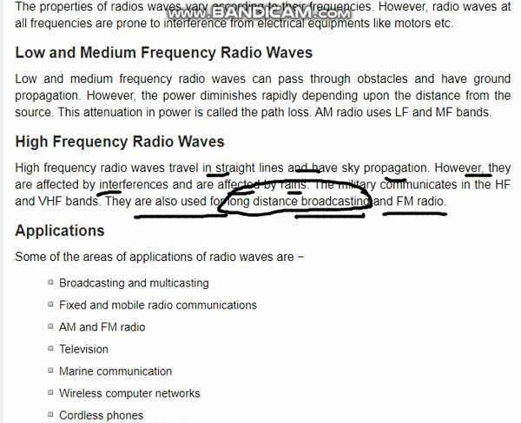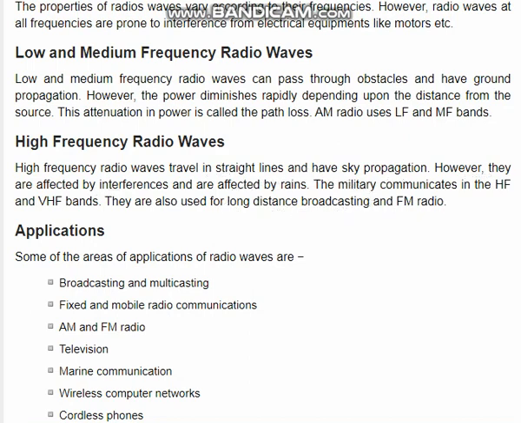The military communicates in the high frequency and very high frequency bands. So these frequencies are high frequency radio waves. The applications: broadcasting and multicasting, fixed and mobile radio communication, AM and FM radio, television, marine communication, wireless computer networks, cordless phones. So these are the applications of high frequency radio waves or radio transmission.